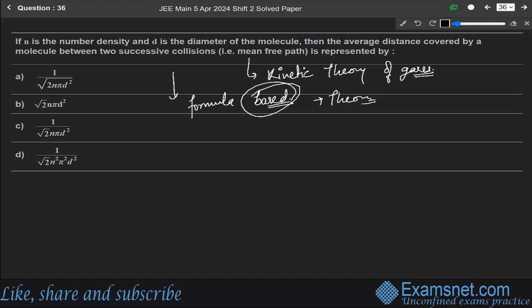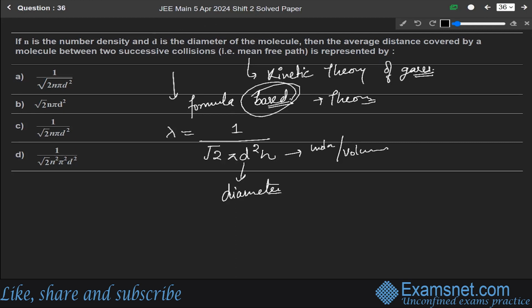So we know that the formula for the mean free path lambda is equal to 1 over under root 2 pi d square n, where d is the diameter of the molecule and n is the number of molecules per unit volume. So this is a direct formula. So this is a very simple question as asked in the paper. So from this point of view, option C, that is 1 over under root 2 pi d square n, is the correct answer.